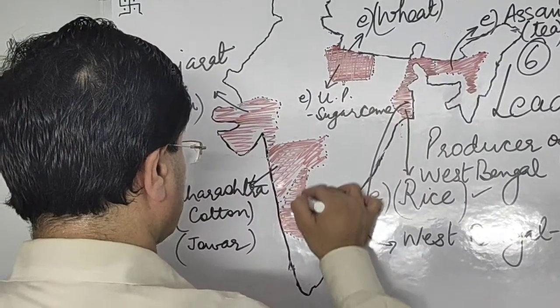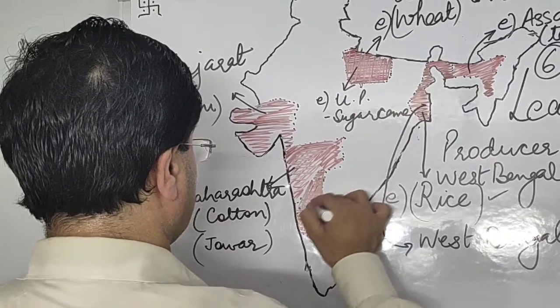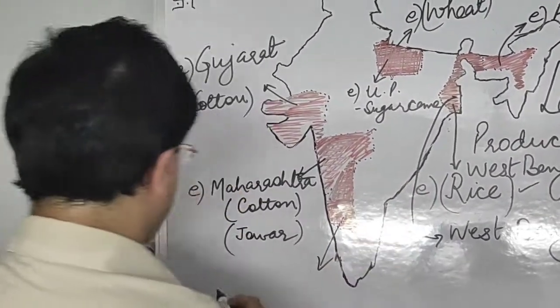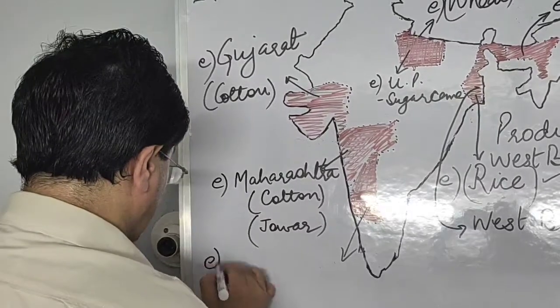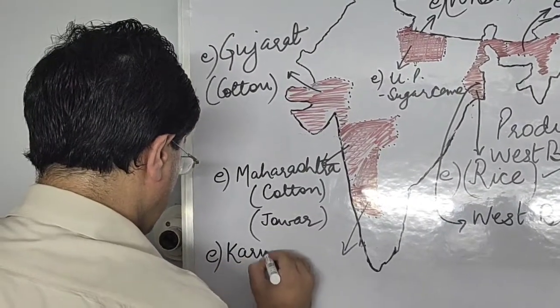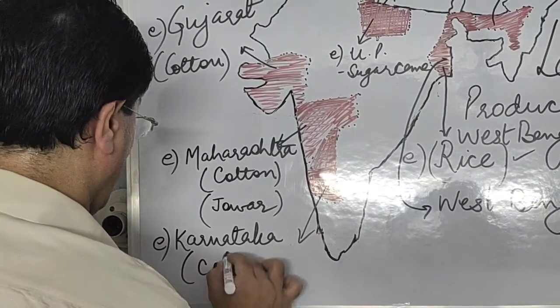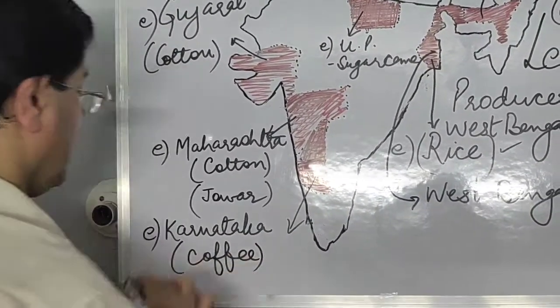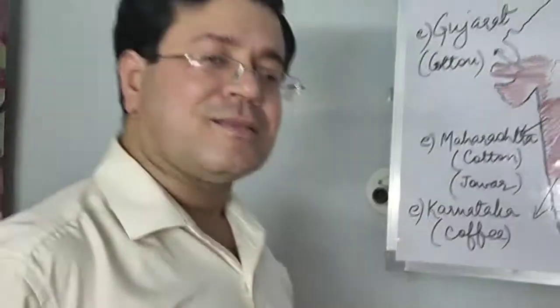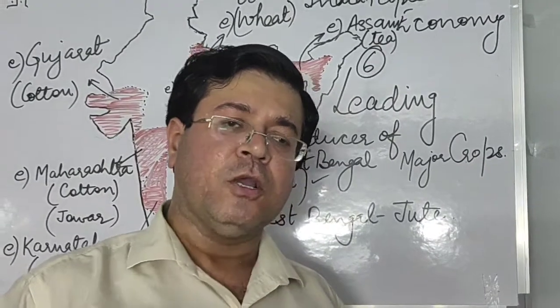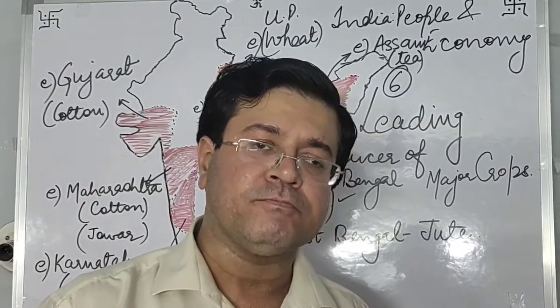On the western coast of peninsular region, Karnataka is located, and you can write down Karnataka for coffee. Okay, so these are the crops for which major leading producing states will be asked in your exam.